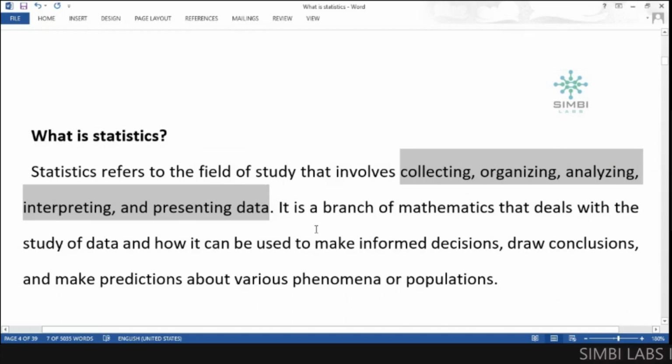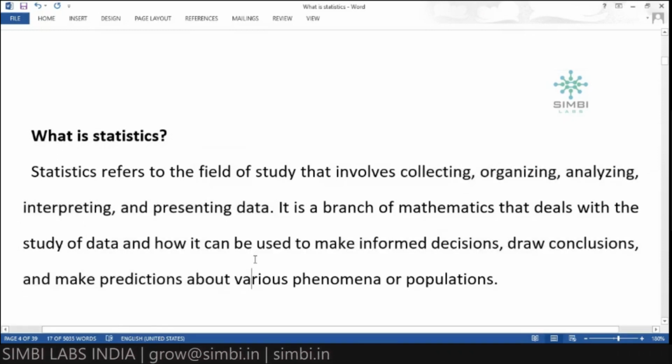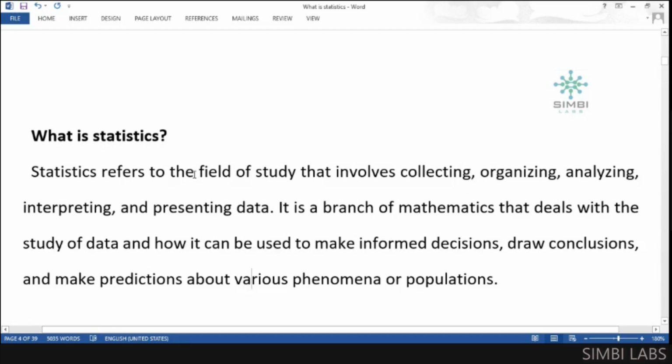We know the mathematical formulas we use deal with the study of data and how it can be used to make informed decisions. In statistics we follow some formulas also, like the average formula to calculate the average.